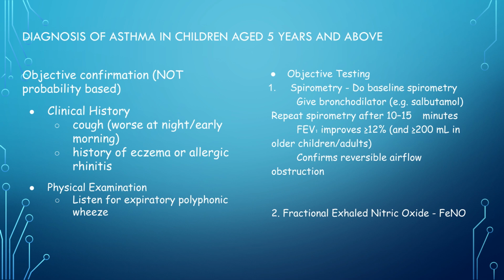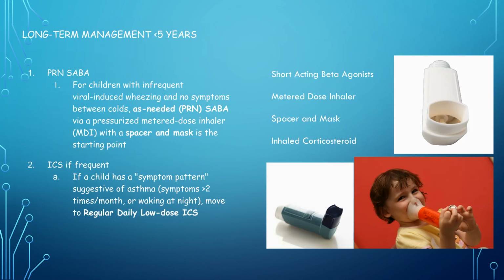In children aged 5 and above, diagnosis requires objective confirmation, not just probability. This includes clinical history and physical examination, followed by objective testing like spirometry to confirm reversible airflow obstruction and fractional exhaled nitric oxide testing. Long-term management for children under 5 starts with as needed, or PRN, short-acting beta agonists (SABA), via a pressurized metered dose inhaler with a spacer and mask.